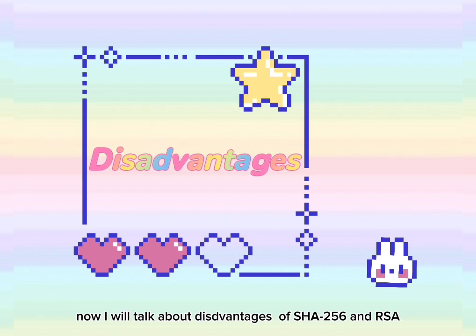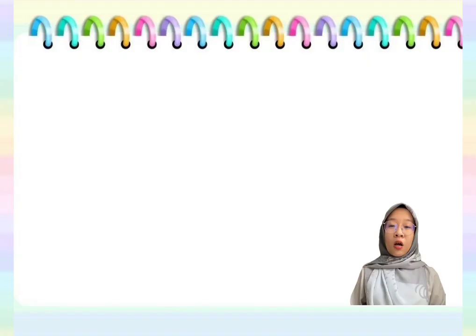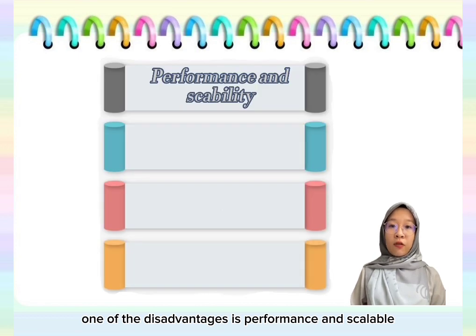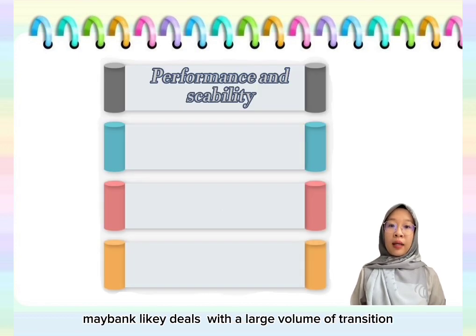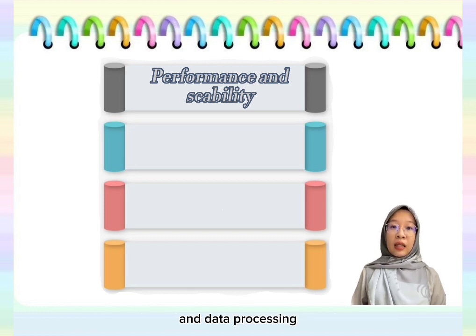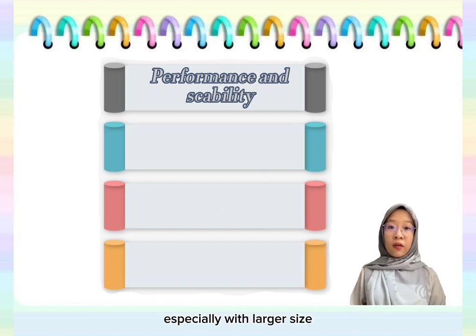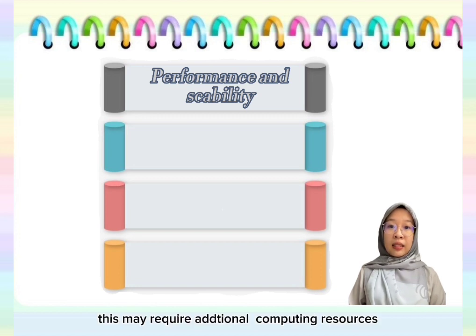Now I will talk about disadvantages of SHA-256 and RSA. One of the disadvantages is performance and scalability. Maybank likely deals with a large volume of transactions and data processing. The computational complexity of RSA encryption, especially with larger key size, can impact performance and scalability. This may require additional computing resources.